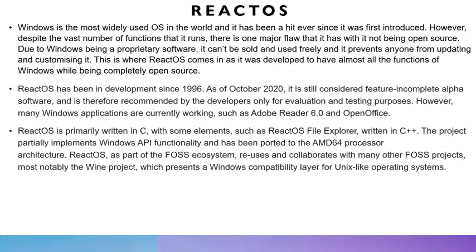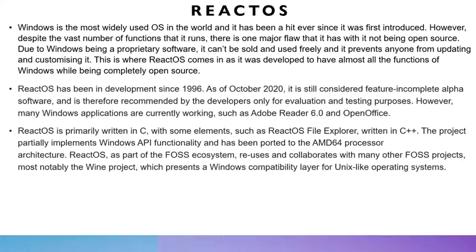Due to Windows being proprietary software, it cannot be sold and used freely, and it prevents anyone from updating and customizing it. This is where ReactOS comes into the picture, as it was developed to have almost all the functions of Windows while being completely open source. It has been in development since 1996, and as of October 2020, it is still considered feature incomplete alpha software, and thus recommended by the developers only for evaluation and testing purposes. However, many Windows applications such as Adobe and OpenOffice run on it.